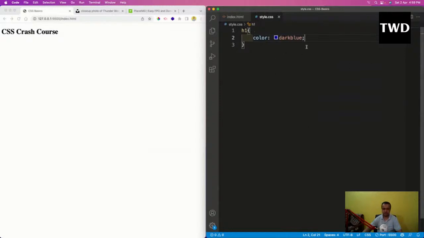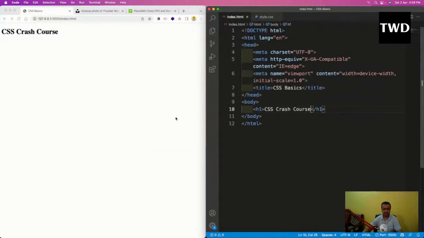So for H1 color, I've written dark blue. Okay, I will save it. Now it is not being shown here. Color dark blue actually changes the text color, but it is not being shown. Why?